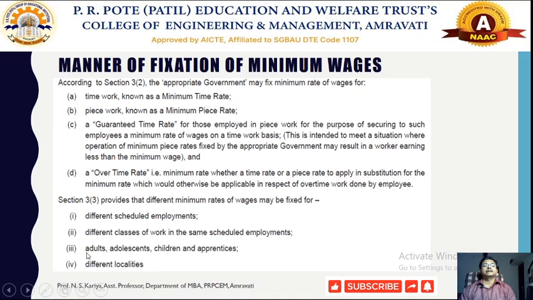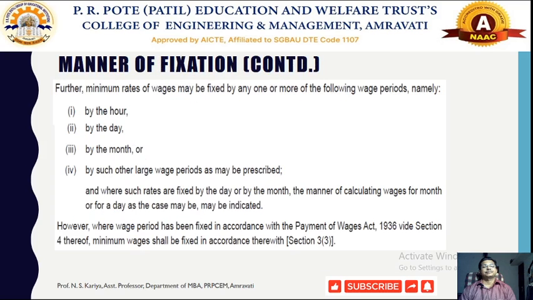The minimum wage rate is also fixed for adolescents, children and apprentice workers. According to this act, and according to the different localities, the minimum wage rates that need to be provided in that locality are fixed by the state government. So in this manner, the government decides and fixes the minimum wages for the workers. Now what is the manner of fixation? Generally, depending on these four or five techniques, the minimum rate of wages is fixed.